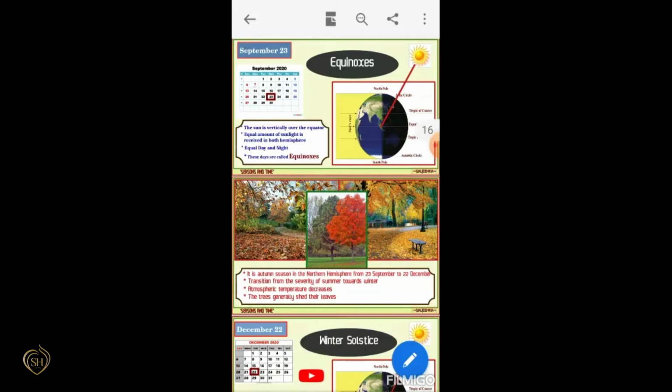And it is a transitional period from the severity of the summer towards the winter. That means the autumn season comes in between summer and winter. That means from summer to winter, we can experience the autumn season. Atmospheric temperature decreases during this season. The trees generally shed their leaves during the autumn season.